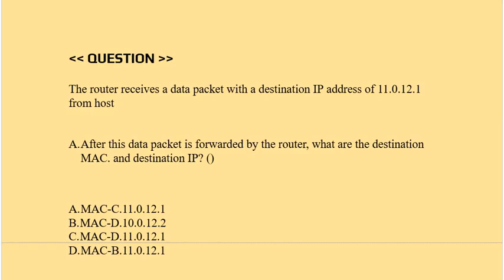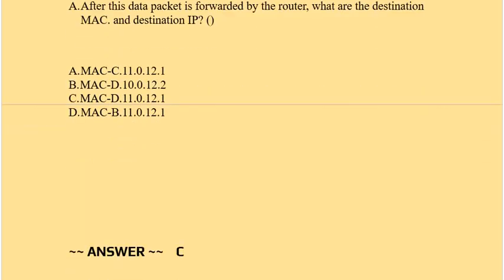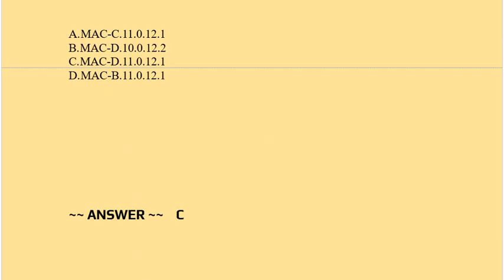Question is the router receives a data packet with a destination IP address of this from host. After this data packet is forwarded by the router, what are the destination MAC and destination IP? Please see the options. Correct answer is option C.